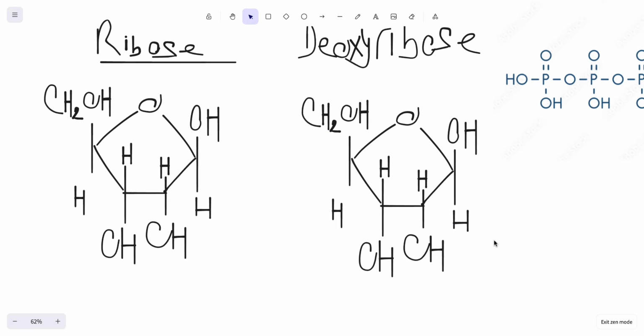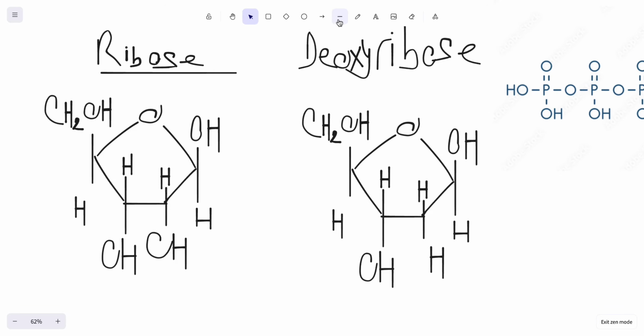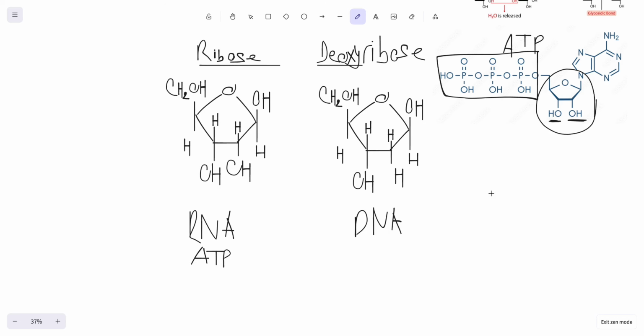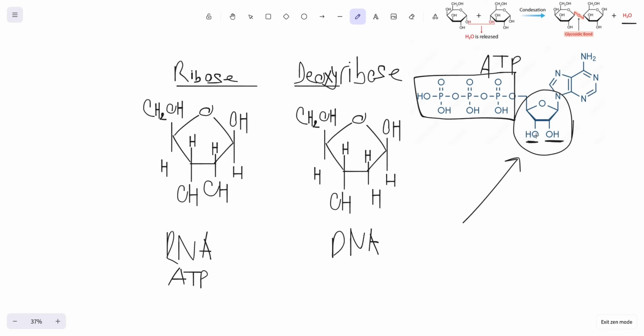There's one difference though, and it's the fact that there's no oxygen here. That's why it's called deoxyribose: you're taking away an oxygen from here. So to sum it up, ribose forms RNA and ATP, while deoxyribose forms DNA. And this is a diagram of ribose in ATP, and you can see that the bottom legs are filled out with the OHs, which is how you know it's ribose instead of deoxyribose.